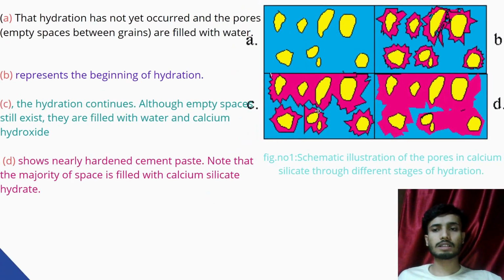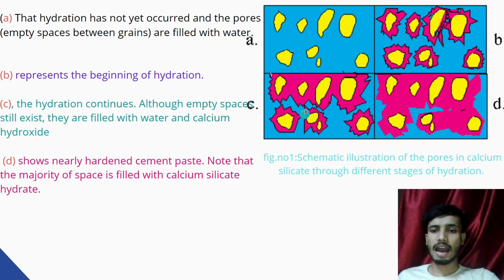An illustration of the pores in calcium silicate at different stages of hydration. In the first figure, A, hydration has not occurred and the empty pore space between the grains is filled with water. Figure B represents the beginning of hydration.